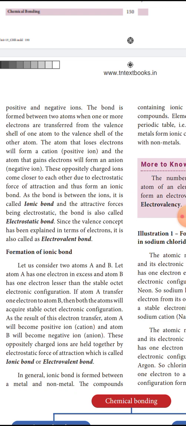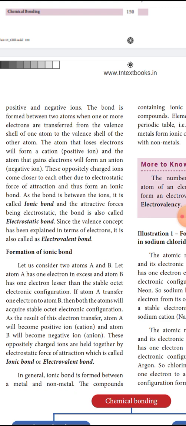An ionic or electrovalent bond is a chemical bond formed by the electrostatic force of attraction between the positive and negative ion. So it is called an ionic bond, or electrostatic bond, or we can call it an electrovalent bond. The chemical bond is formed by the electrostatic force of attraction. Why is the electrostatic force of attraction happening? If positive and negative ions are attracting towards each other, it means the electrostatic force is happening. So the electrostatic force of attraction between the positive and negative ion is said to be an ionic bond or electrostatic bond.